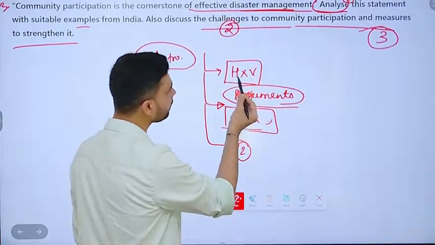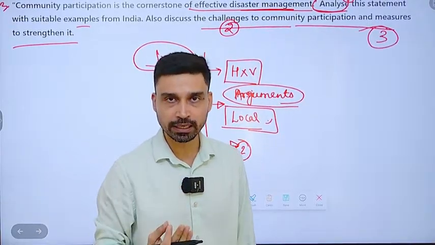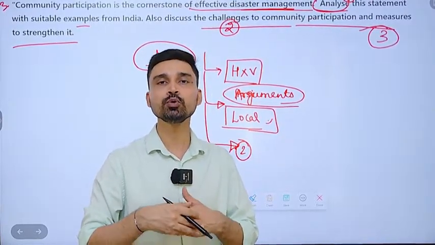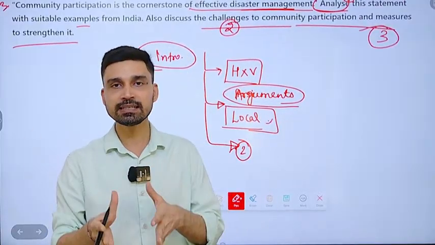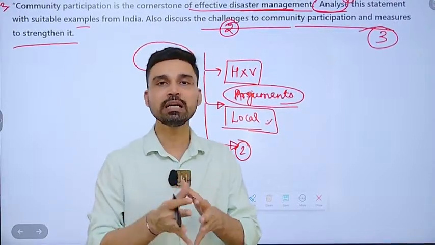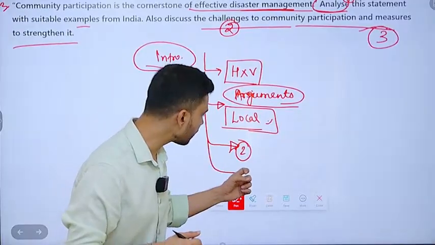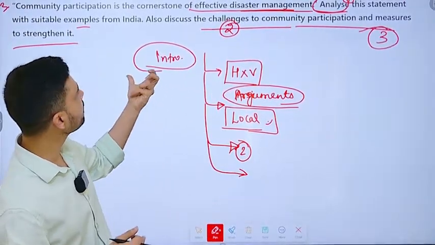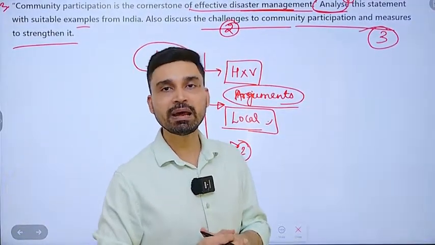Second, community participation would not only be helpful once disaster has struck a particular area, it would be helpful even in the pre-disaster phase, because when you do the mock drills, when you understand that if a disaster such as floods, such as landslide takes place in this region, what should be the response of the community, how vulnerable population should be identified. So this can only be done if community participation is to a greater extent as such. Third, community participation can also play a very important role in framing the disaster management framework.